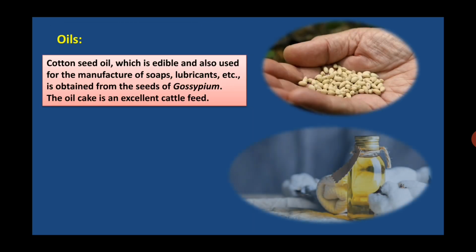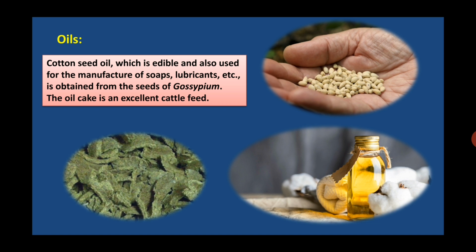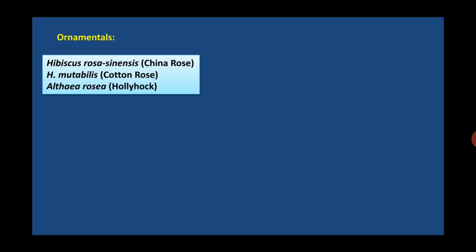Oils, cotton seed oil, which is edible and also used for the manufacture of soaps, lubricants, etc. It is obtained from the seeds of Gossypium. The oil cake is an excellent cattle feed. This is the cotton seed oil. These are the cotton seeds, cotton seed oil, and this is oil cake.